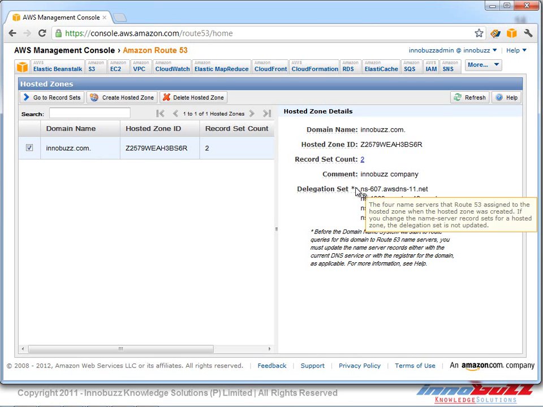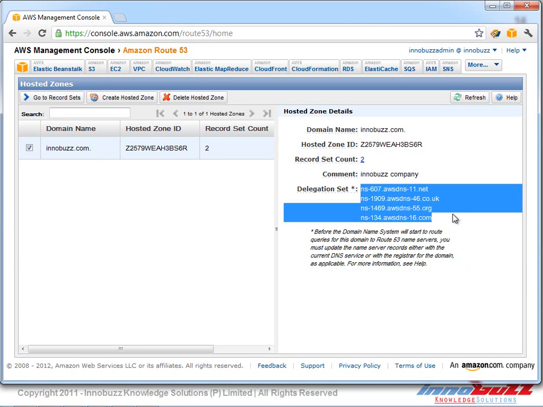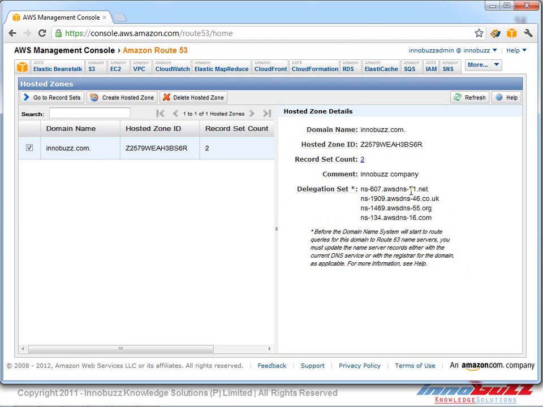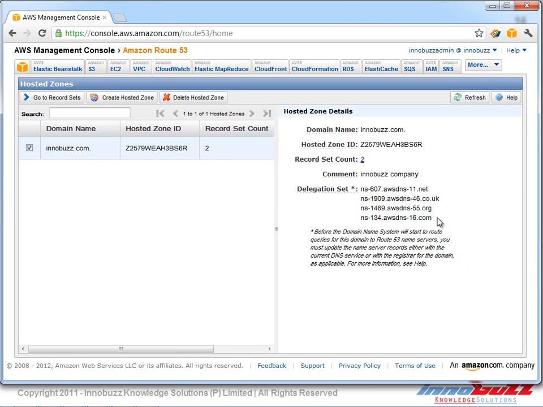And on the right hand side, we can see that this is the delegation set. We can see 4 entries. All these are the DNS entries for our Route 53. We need to mention these DNS server names under the DNS server management in our domain registrar. Then only the domain traffic will be transferred to our Route 53 console in the AWS management.